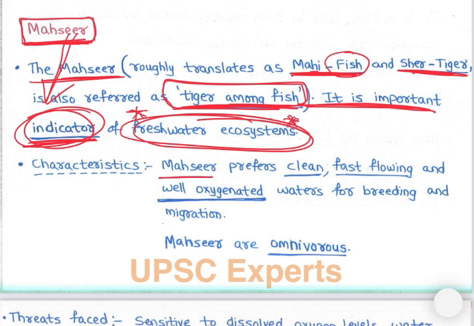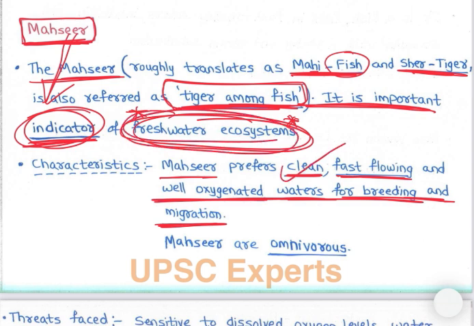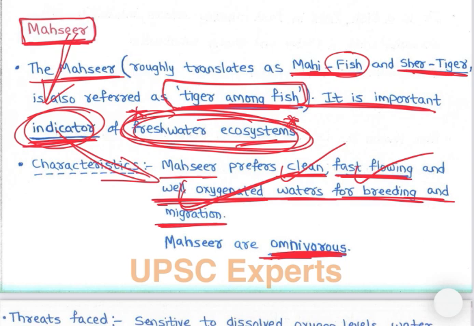So mahseer prefers clean, fast flowing and well oxygenated waters for breeding and migration, right? By clean water, fresh water, river water which is clean, fast flowing and well oxygenated. So that's why they are indicator species. Where the water becomes even slightly bad, mahseer cannot live. So mahseer are freshwater indicator species, and mahseer are omnivorous, they eat both veg and non-veg, right?